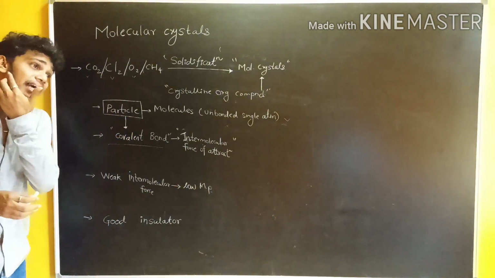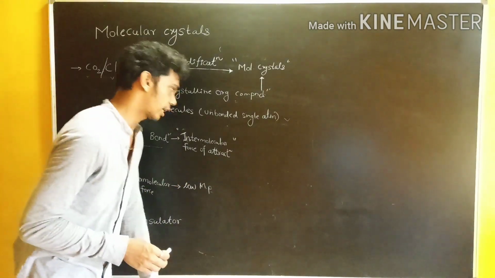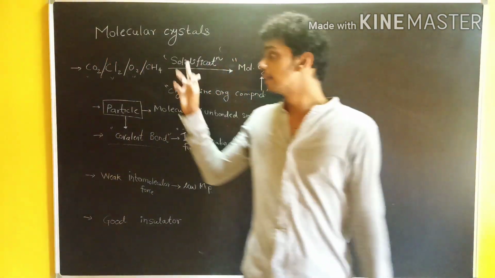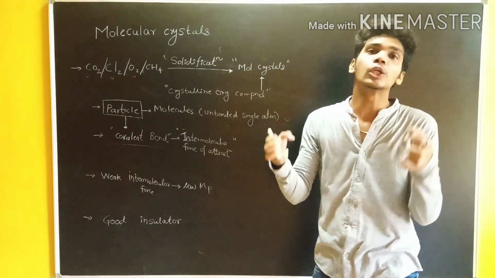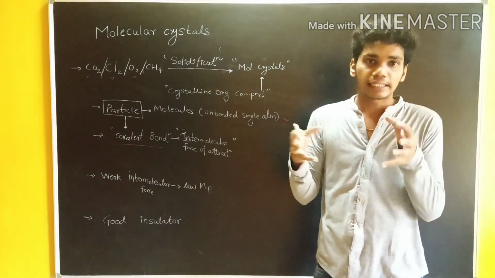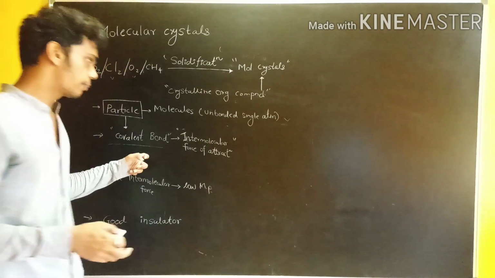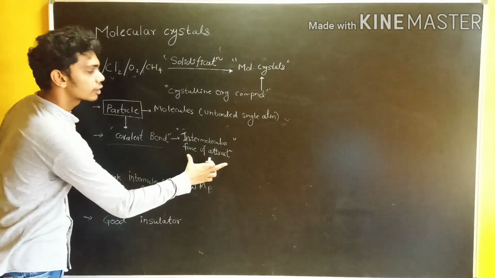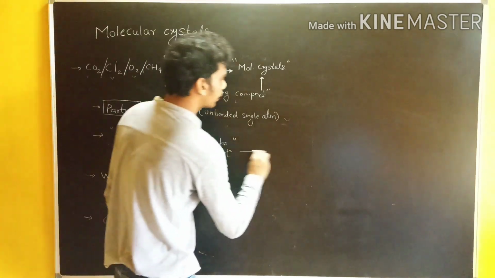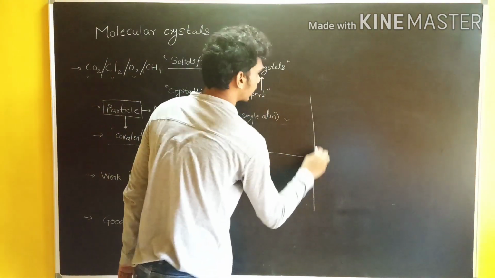In this crystal, molecules are held together, not atoms. But in a covalent bond, which force of attraction is there? Intermolecular force of attraction. And how many types of intermolecular force of attraction are there?